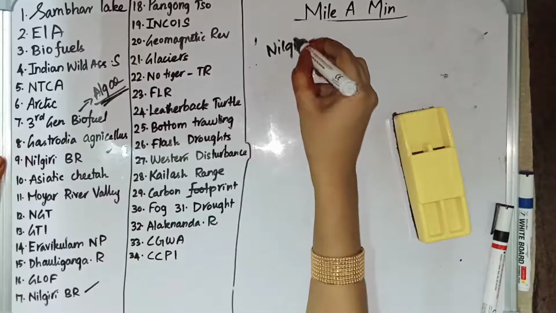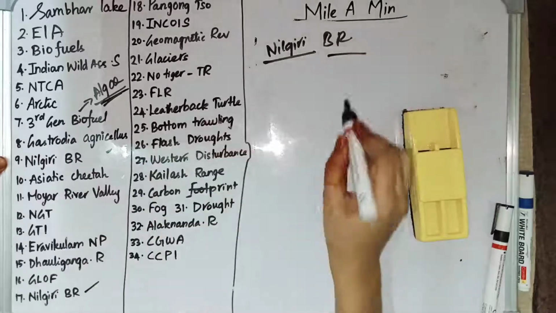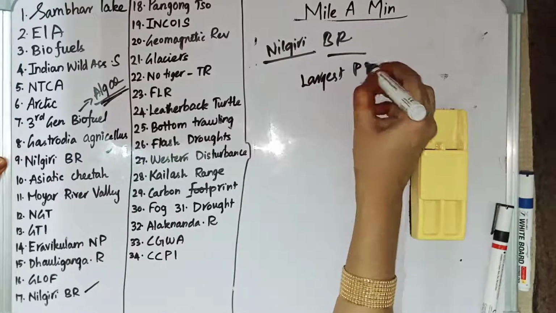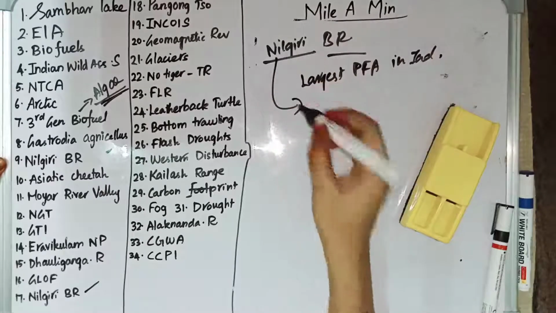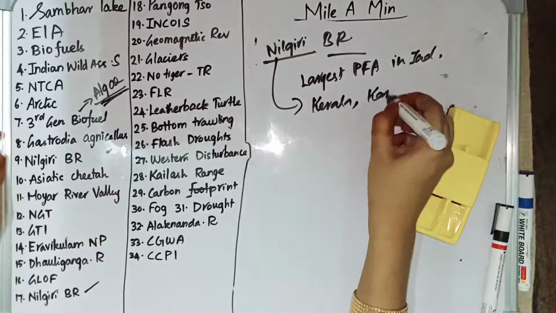Nilgiri Biosphere Reserve. Nilgiri Biosphere Reserve is the largest protected forest area in India. And this Nilgiri Biosphere Reserve lies in Kerala, Karnataka and Tamil Nadu.